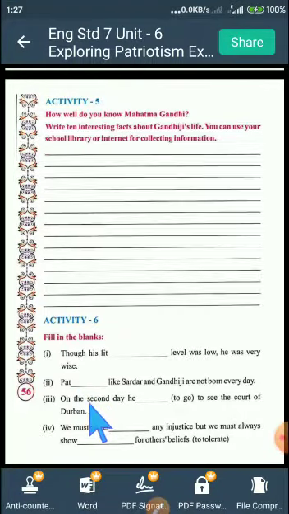Now we come to the next one. On the second day, he dashed to go to see the court of Durban. So you just make the past tense of to go and write the answer. We must never dash an injustice, but we must always show dash for others' beliefs. Right? So here you write the adverb and the adjective, both are used. So you try to write the answer of this fill in the blank, students.